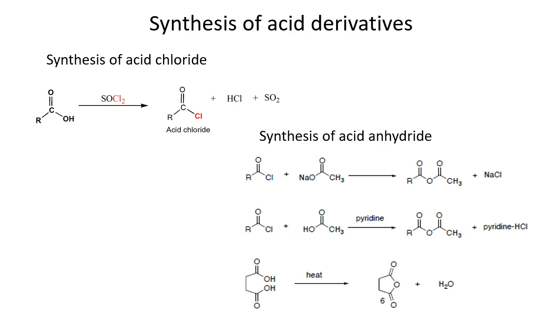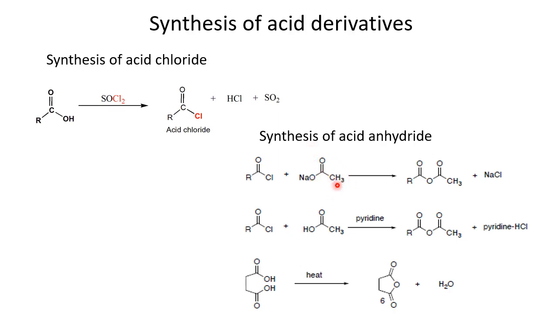Similarly, we convert acid into some other derivative that is more reactive than acid. Similarly, we have made ester using acid chloride. So acid chlorides are more reactive than acids. That's how we can convert acid chlorides into anhydrides too. How can they be converted into anhydride?